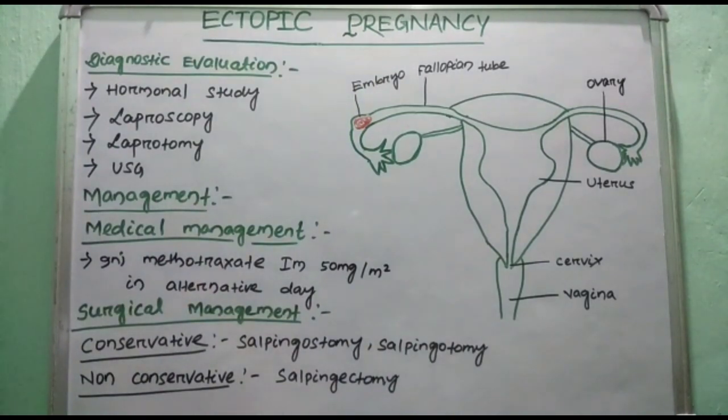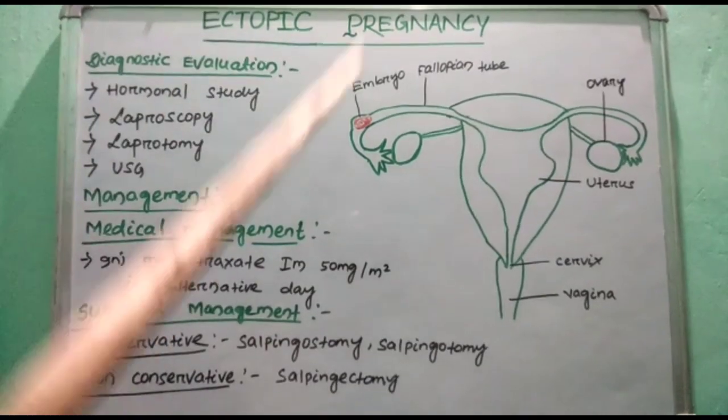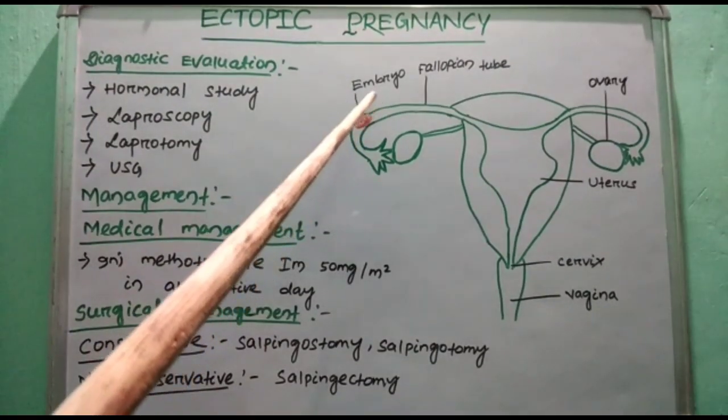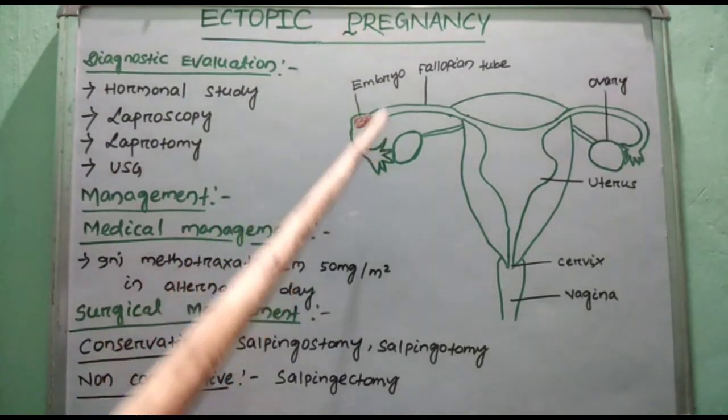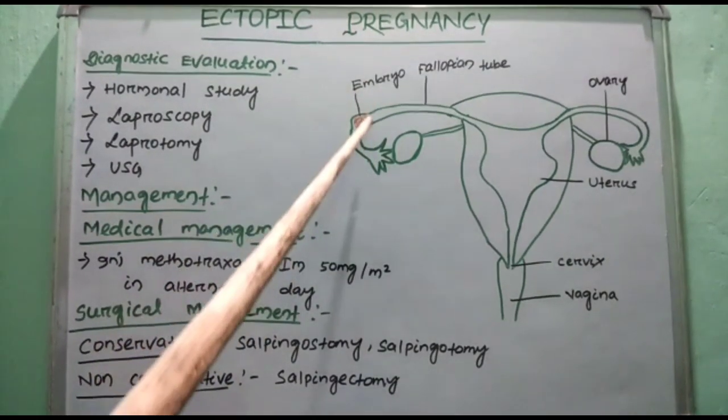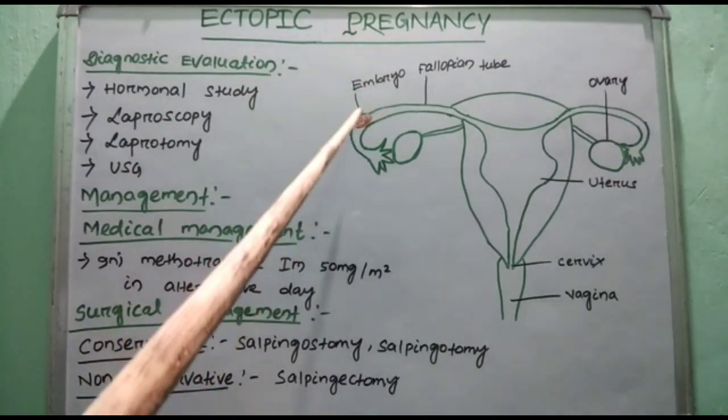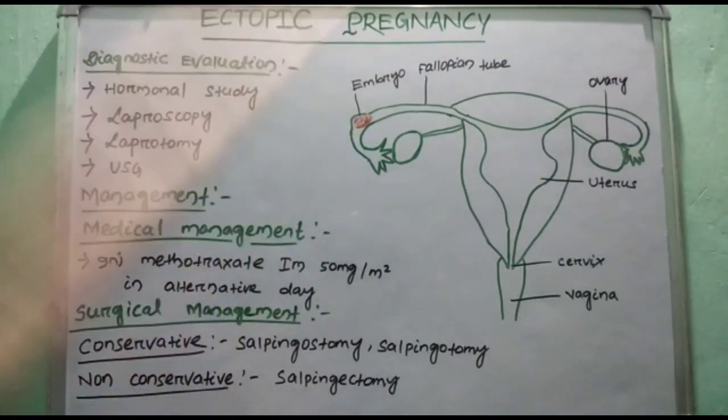In salpingostomy there is no suturing, but in salpingotomy there is suturing of the incision to control bleeding. Then the next one is non-conservative treatment. In non-conservative treatment there is salpingectomy. Salpingectomy means cutting and removing the affected part of the fallopian tube along with the product of conception. Here the surgeon cuts and removes the product from the fallopian tube.